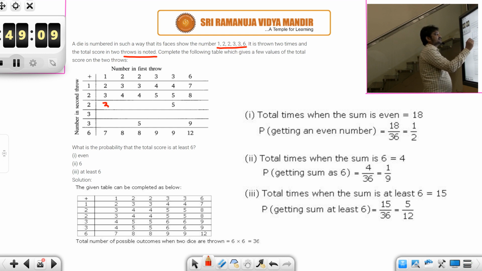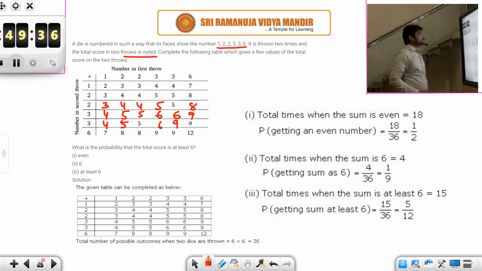So 2 plus 1 will be 3. 3 plus 1, 4, 3 plus 1, 4. And then 2 plus 2, 4, 5, 5. Fill this table, okay. And similarly, 2 plus 2, 4, 2 plus 3, 5, 2 plus 6, 8, 3 plus 2, 5, 3 plus 3, 6, 3 plus 3, 6, 3 plus 6, 9. So in this way once you will fill the table.